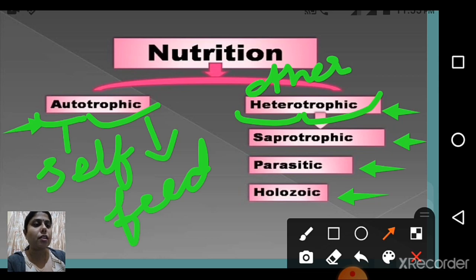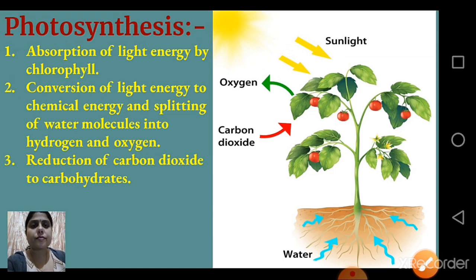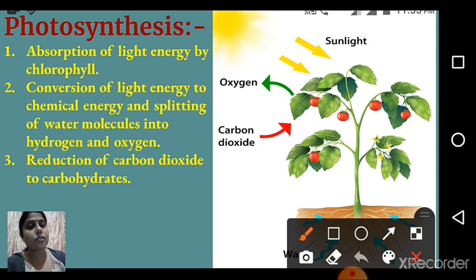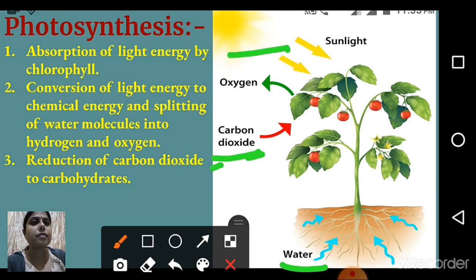So let's talk now about photosynthesis. Just as I told you, plants can make their own food. So how can they make their own food? They make their own food by the process of photosynthesis. You know this process well because you are in class 10 now. But again, briefly, we can discuss it. For the process of photosynthesis, plants require water, carbon dioxide, and sunlight.